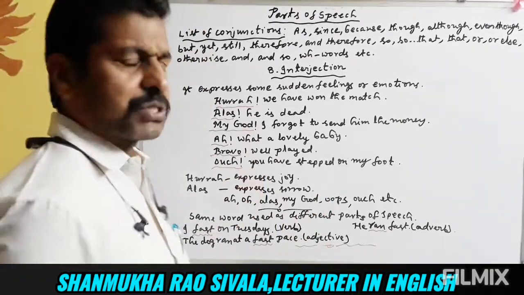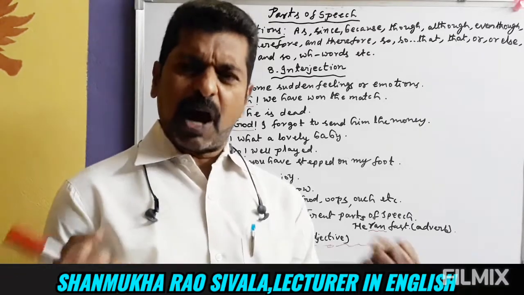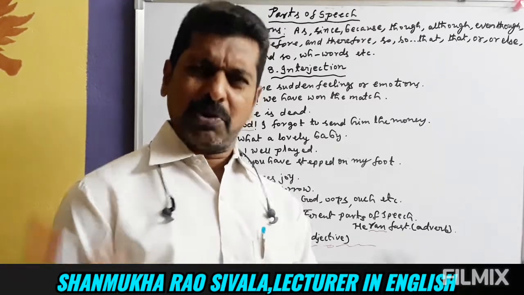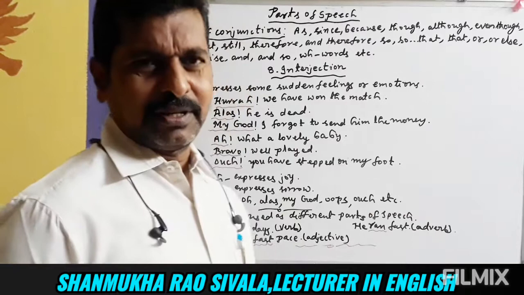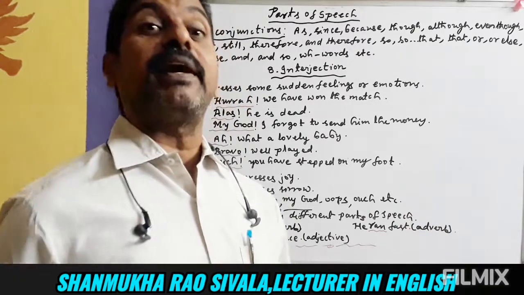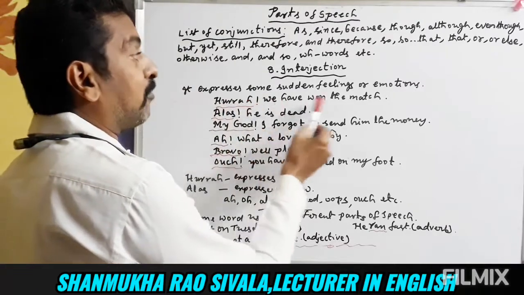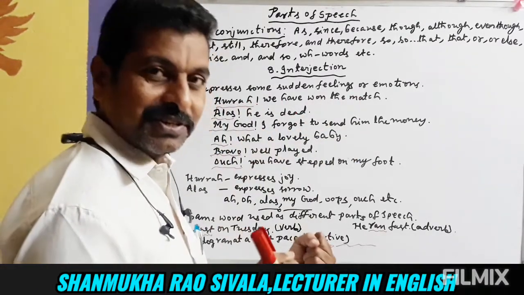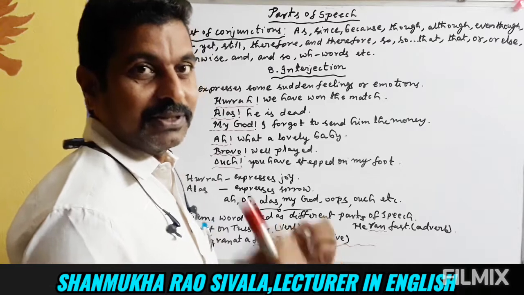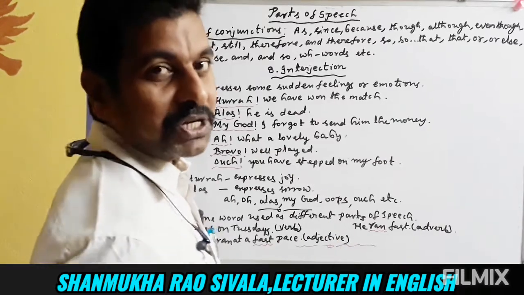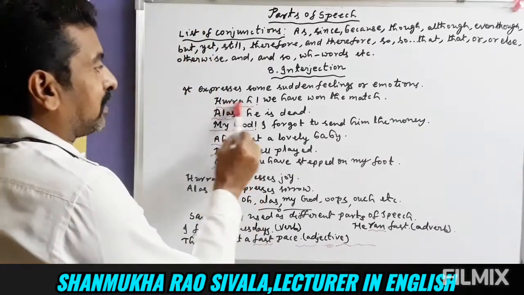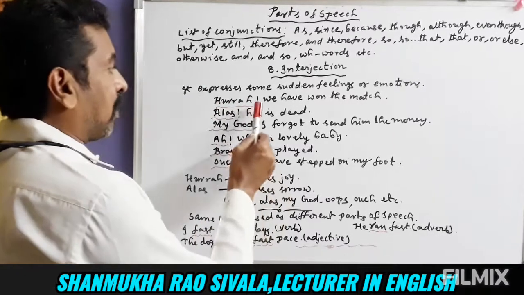Hurrah, we have won the match. Out of great joy, we express great joy: hooray, we have won the match. Hooray expresses joy. We cannot control our feelings, so at that time we use an interjection. The word is followed by an exclamatory mark.